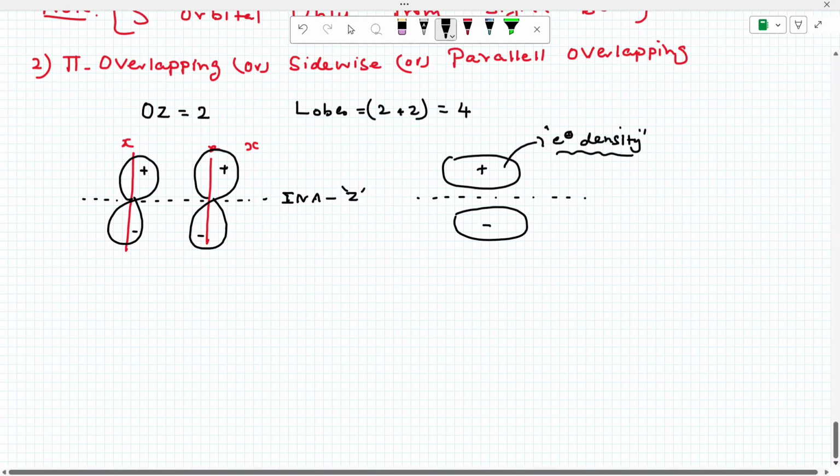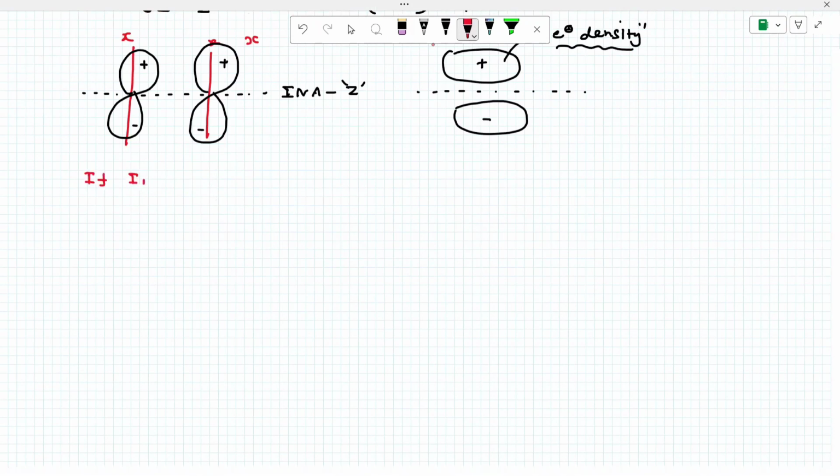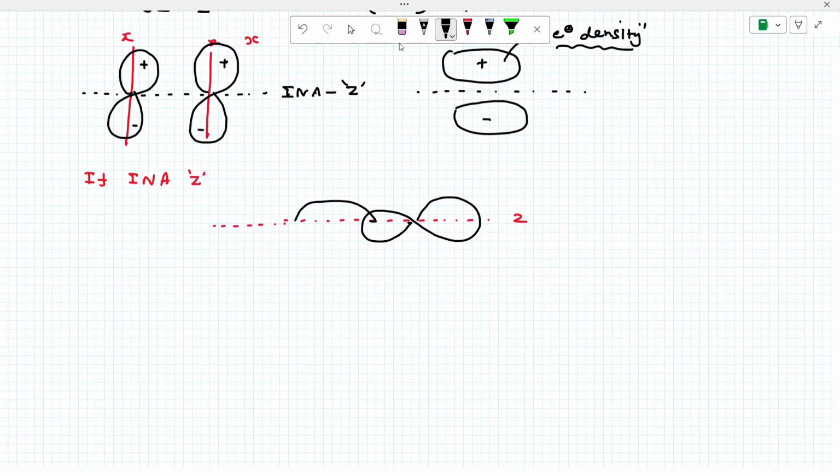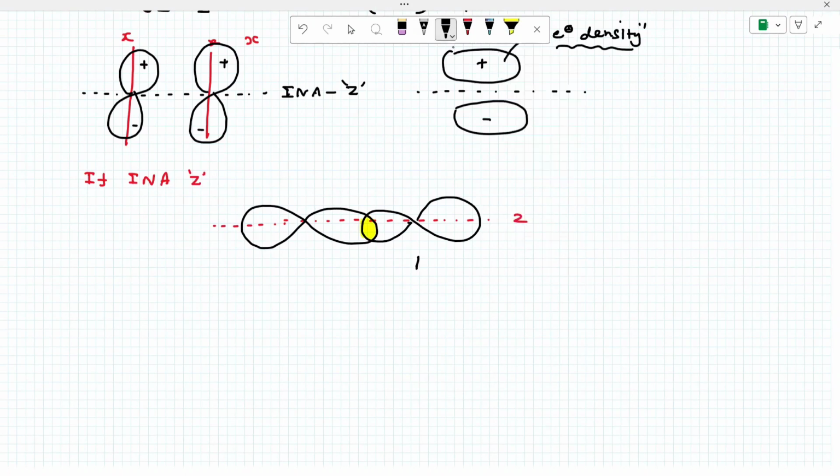A very important point, please notice. If INA is the Z axis, then this is the Z axis, and this orbital is the PZ orbital. Yes or no? This is PZ only. There is only one overlapping zone here. So if there is only one, students, this is PZ and this is PZ. What bond is this? Nothing but a sigma bond.